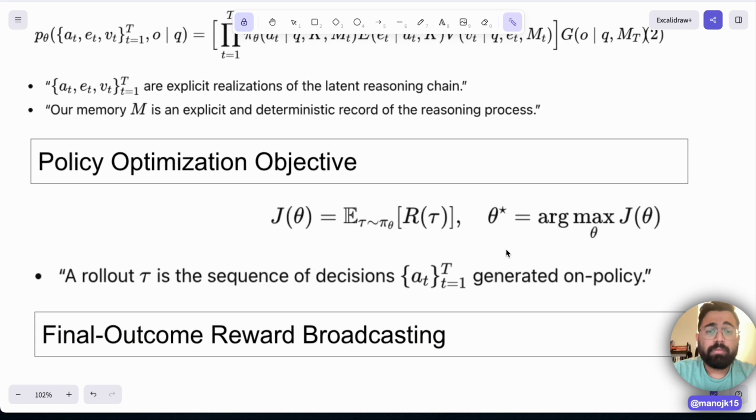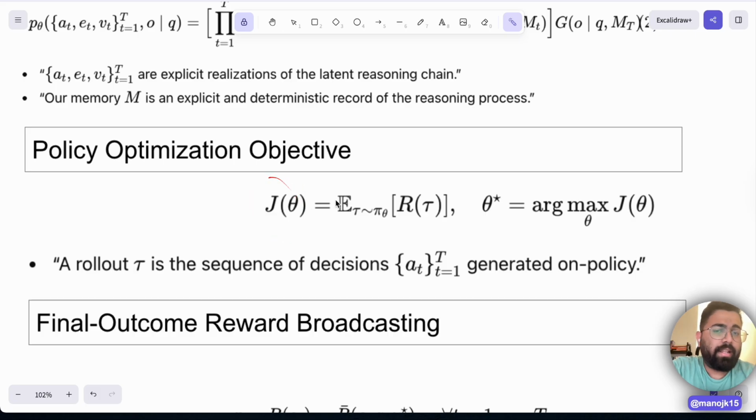Now, we spoke about reinforcement learning: maximizing the expectation of the rewards while not diverging the policy too much from the base model. So now the policy optimization objective is this loss function. The expectation is over trajectories under the current policy of the reward for the trajectory. So we need to maximize the reward for the particular trajectory, and that is what they want to do. This is the policy optimization objective.